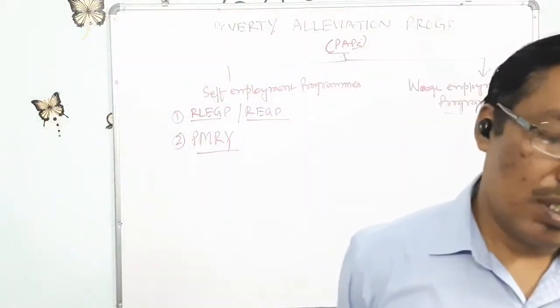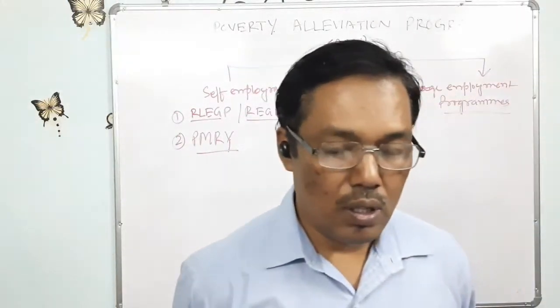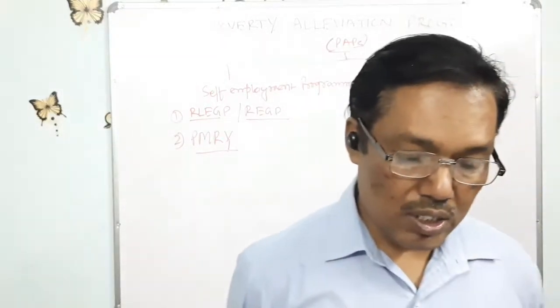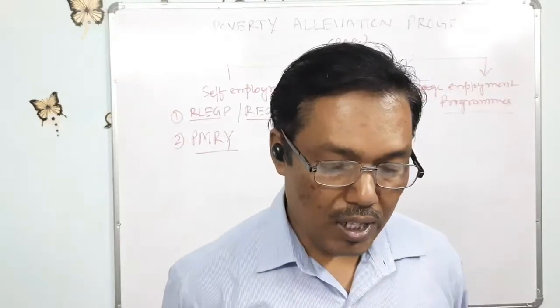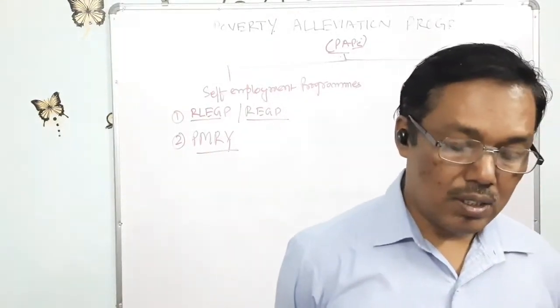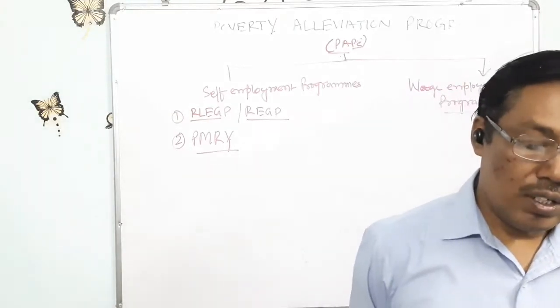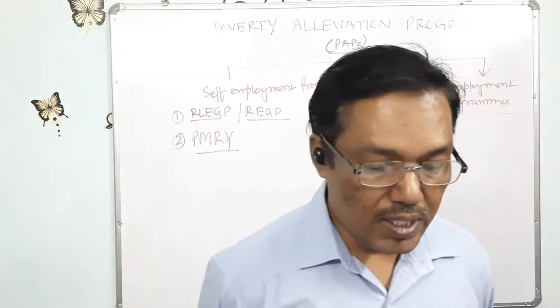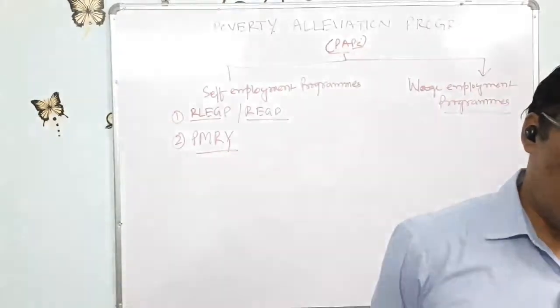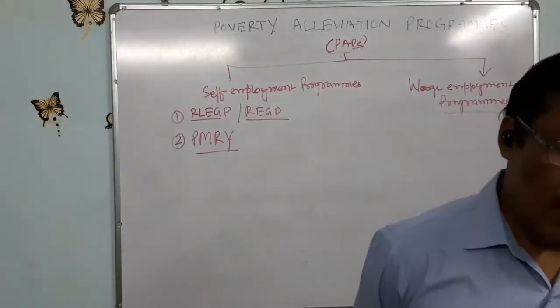These people will be trained for either 3 months or 6 months. After that, the government will give some finance, and then they will create their own employment facilities. That is the objective of PMRY, Prime Minister Rojgar Yojana.